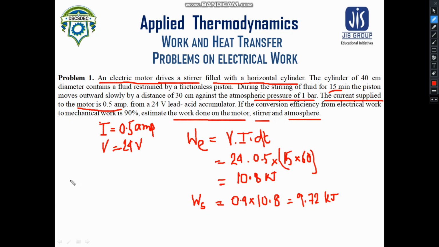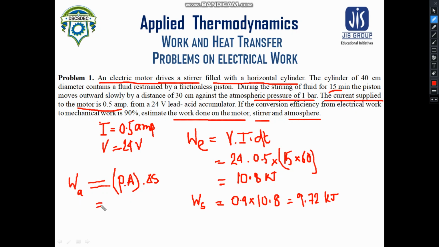Then if we want to know the work done on the atmosphere, we shall use a simple formula, that is force. Force is nothing but pressure into area, and force into displacement always refers to the work done. So this is force and this is the displacement.